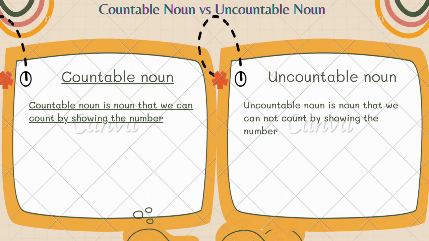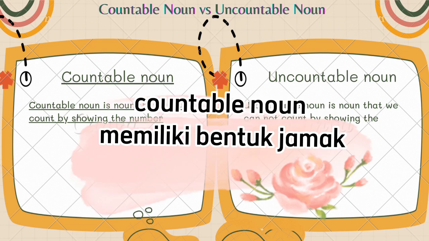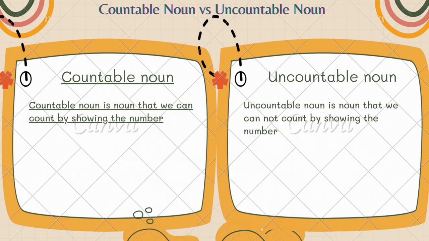Well, remember my students, noun is divided into two. The first one, countable noun, and the second one, uncountable noun. Countable noun is a noun that we can count by showing the number. It means that countable noun has plural form. So we must add s or es at the last letter of the noun.